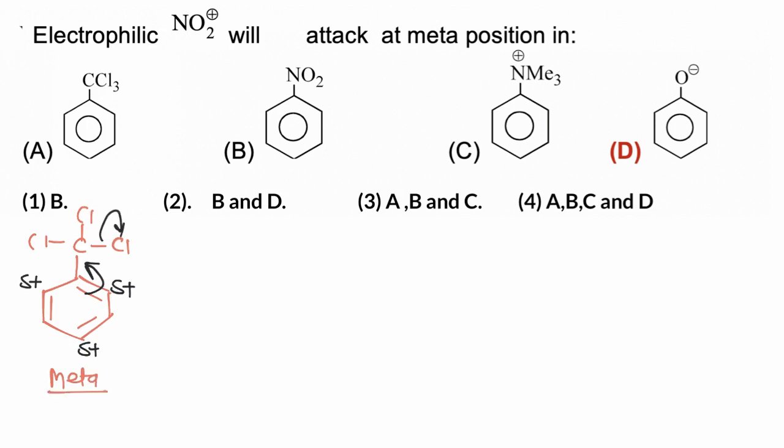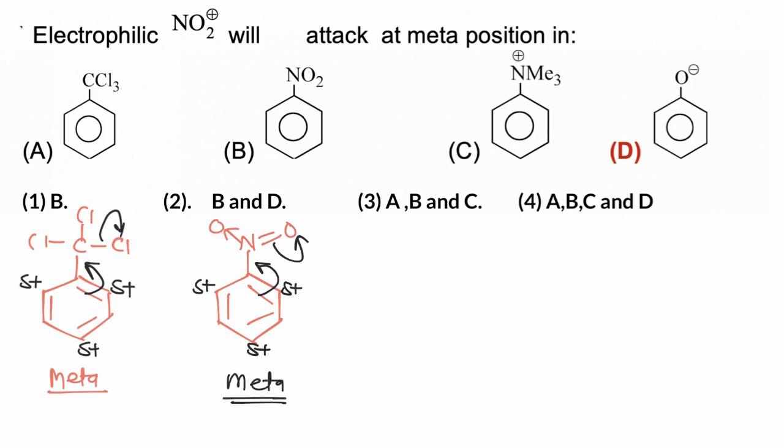Now in second case, when NO2 is present, NO2 is again having polar pi bond. It is electron withdrawing group, withdraws electron from benzene ring, decreases electron density at ortho para position. So again it will be meta directing. When NMe3 is present, NMe3 is strong electron withdrawing. NMe3 is again very strong electron withdrawing, and hence it will be again meta directing.